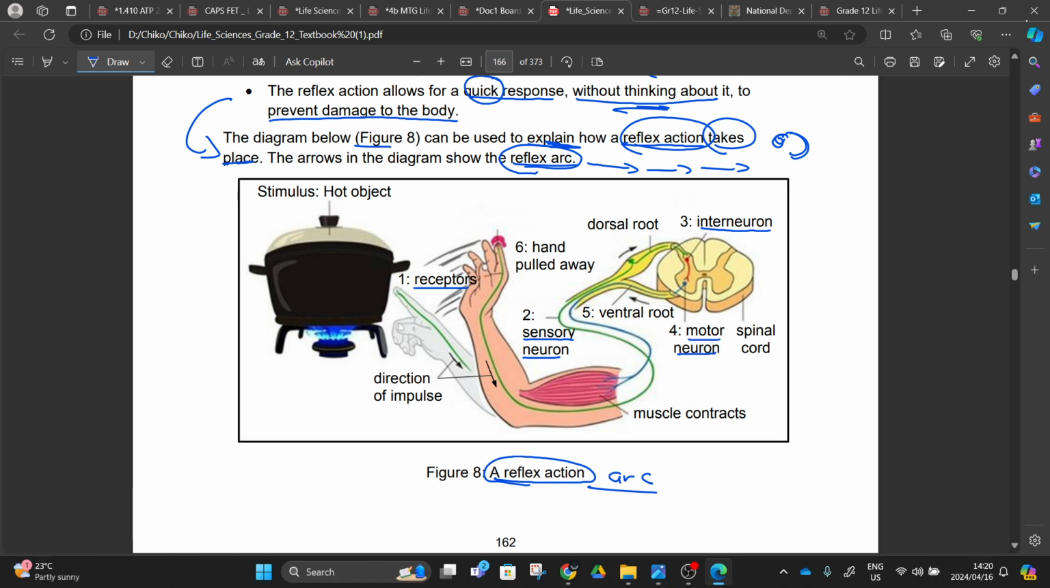And then number 5, the last one, will be our effector. Where is the effector? This is the effector, the muscle contract. This will be our last part, starting with the receptor to the effector here, right?